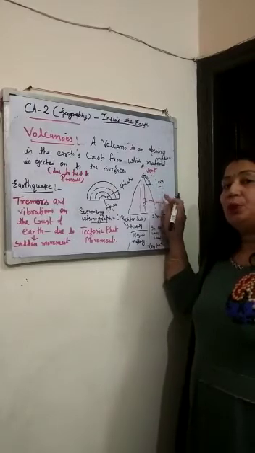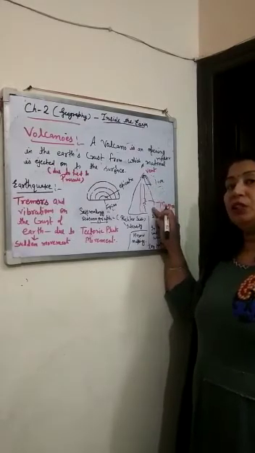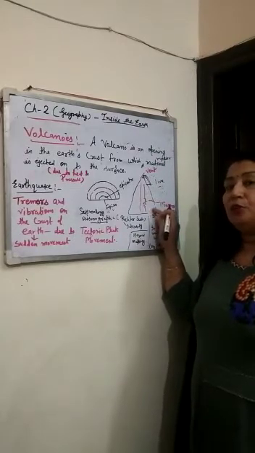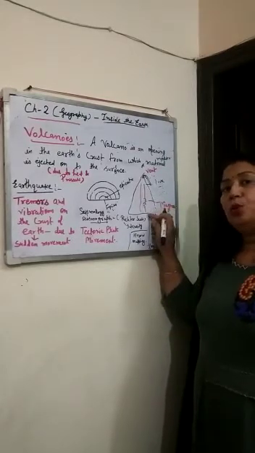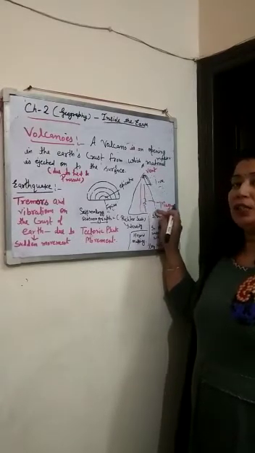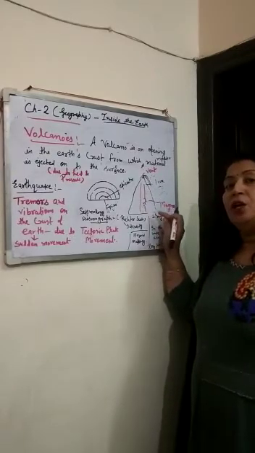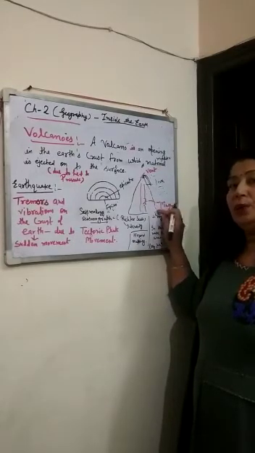So through this process rocks are formed, but these volcanic activities are very harmful for the wildlife as well as for the people living in that area. So the volcanic prone areas are generally not habitable, meaning people are not living in those volcanic prone areas.